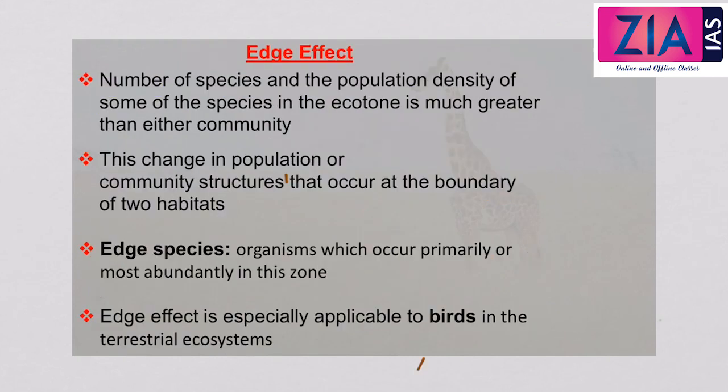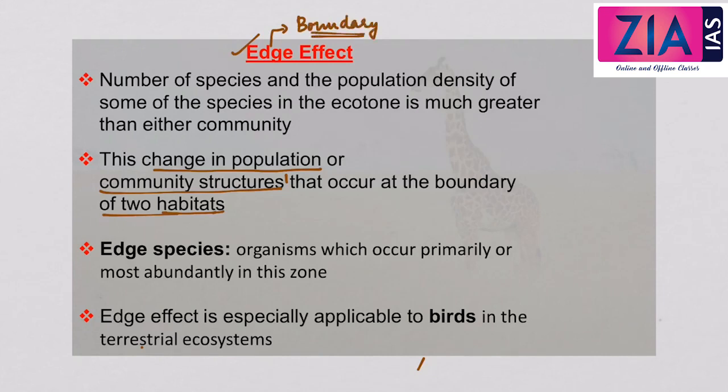Now let's come to the edge effect. Edge effect is also very important, and edge species are also very important. Edge effect refers to the changes in the population, or community structures, that occur at the boundary of two habitats. Edge means the boundary.